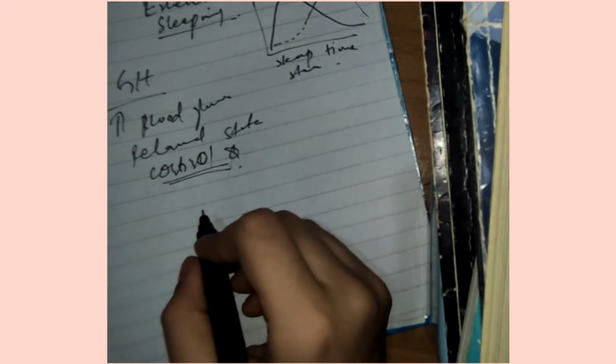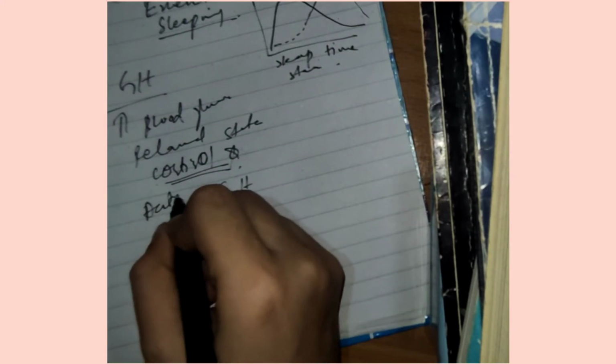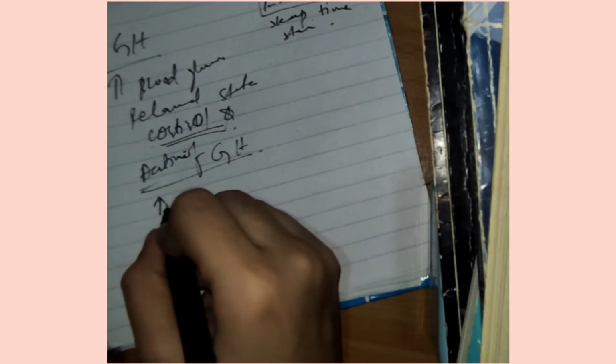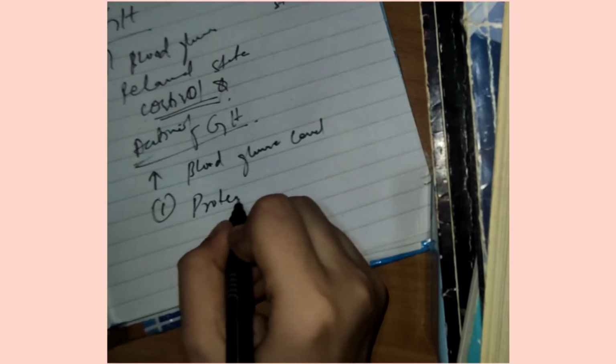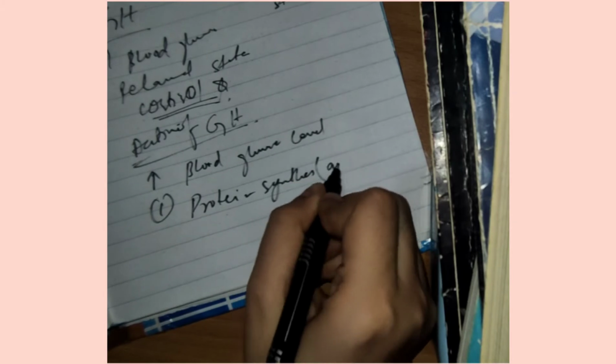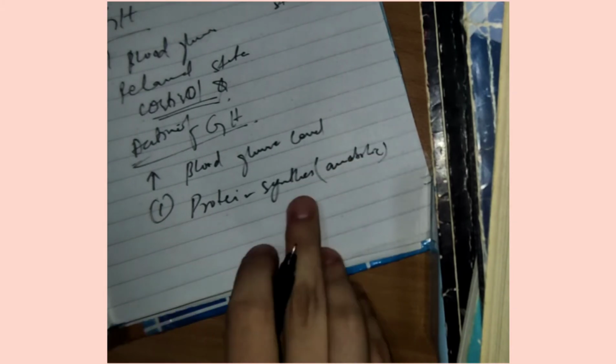Now if we talk about the action of growth hormone, what will it do? Its function is to increase blood glucose level, because it is a stress hormone, right? One thing it will do is cause protein synthesis, which is its anabolic role, because as we know, synthesis of something is anabolic, so it will cause protein synthesis. Now how will it do protein synthesis?